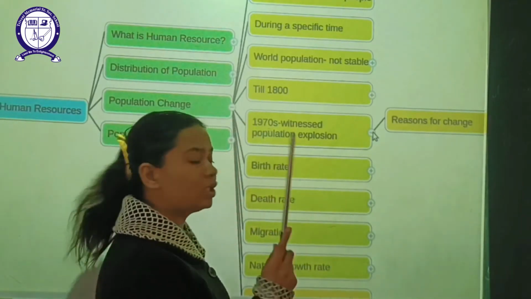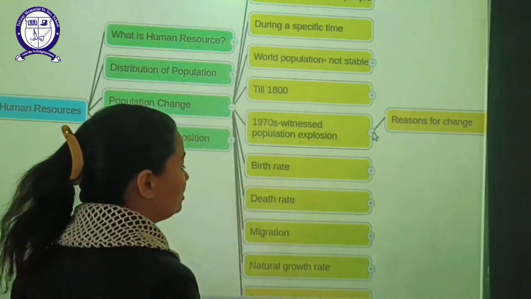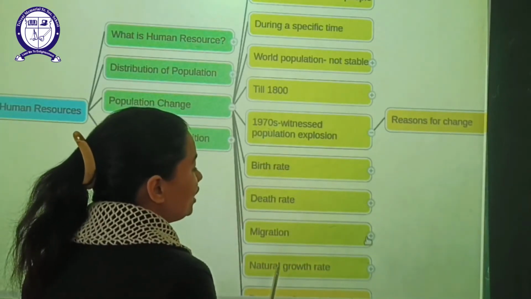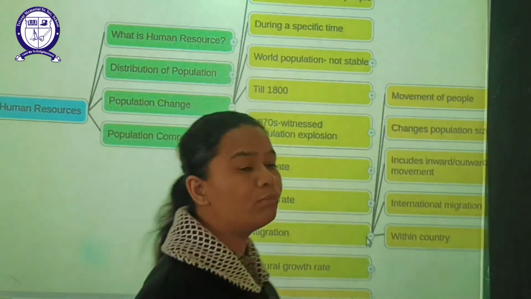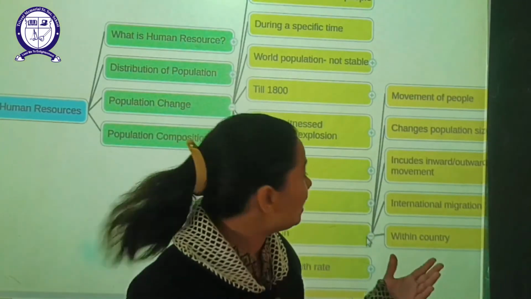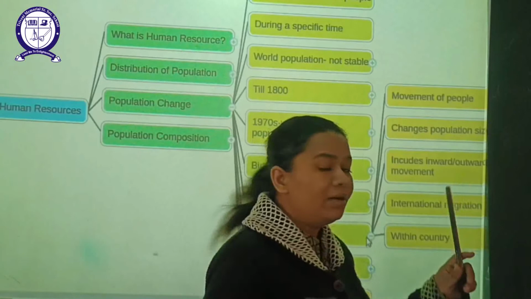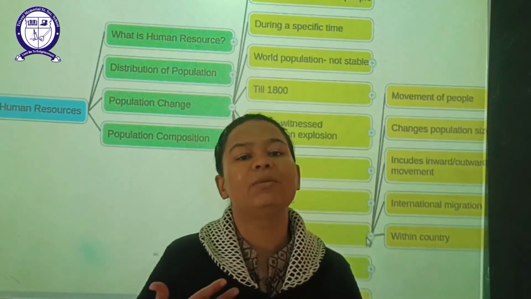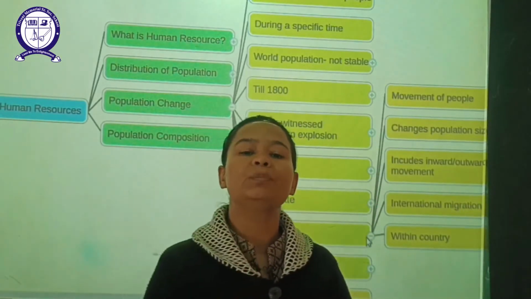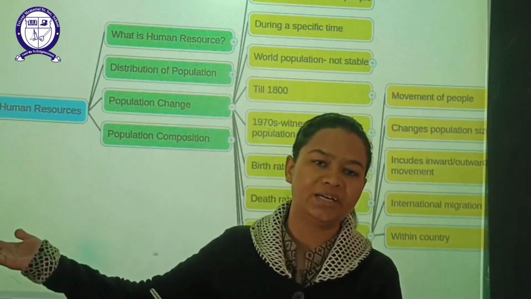Then is migration. What is migration? We discussed this concept several times. Migration means transfer or movement of people. This migration can be within the boundary of a particular country, or movement of people can be from outside the country as well.